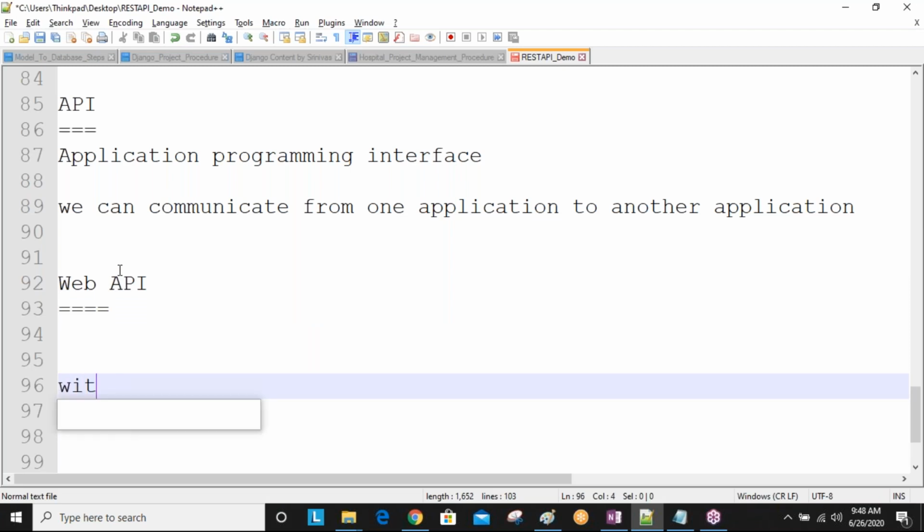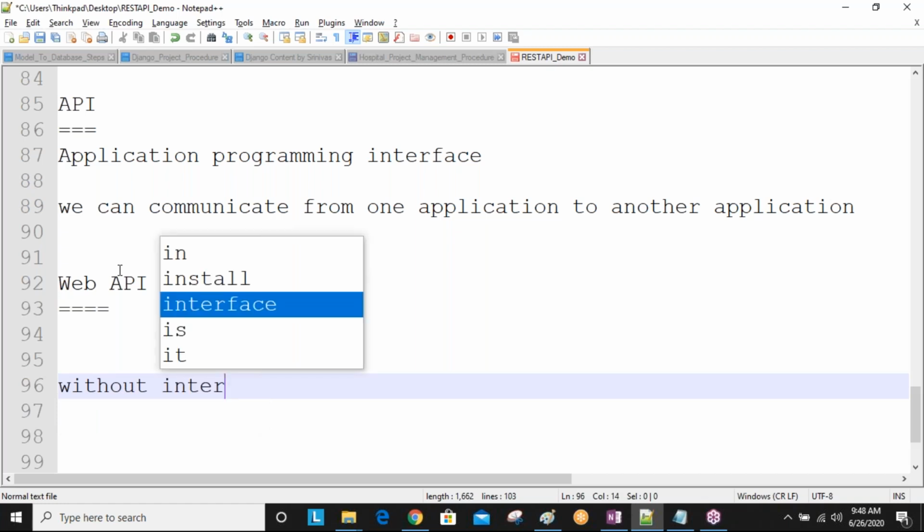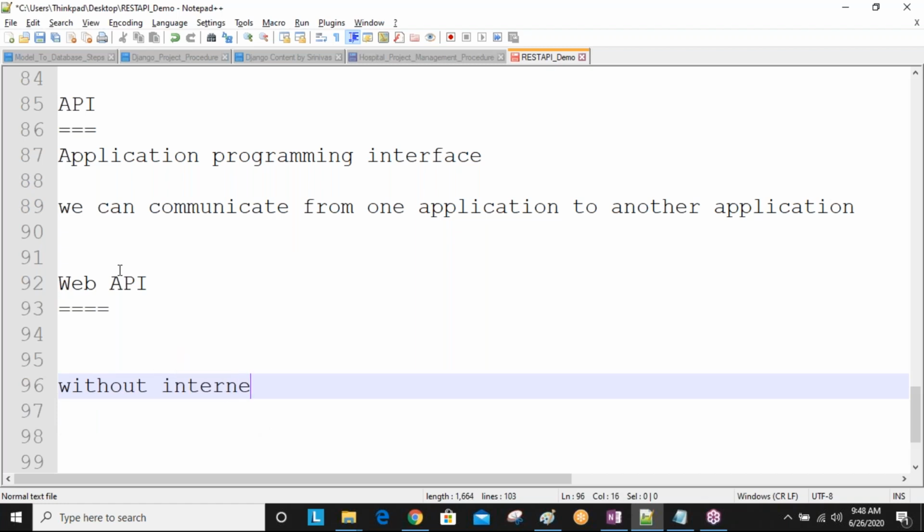Some applications work with internet only, and we call them web applications.